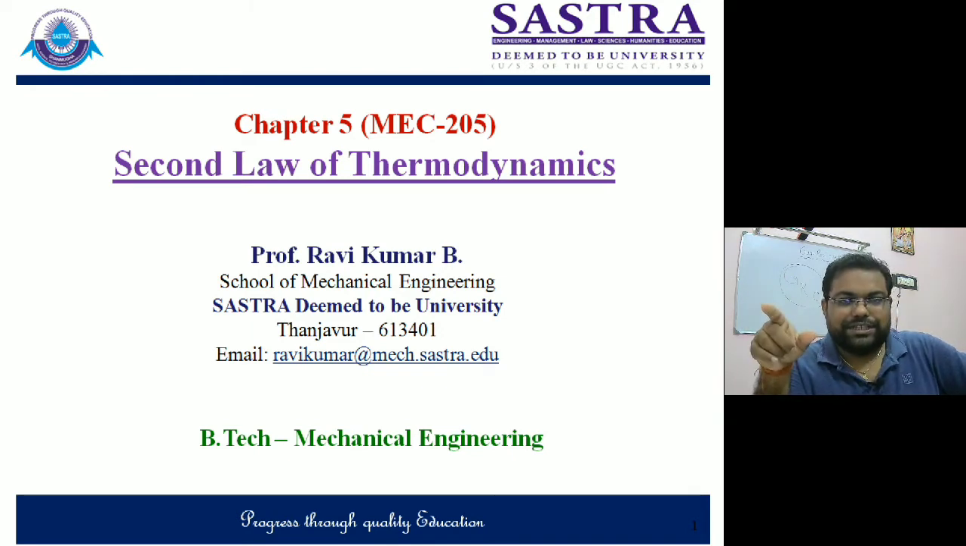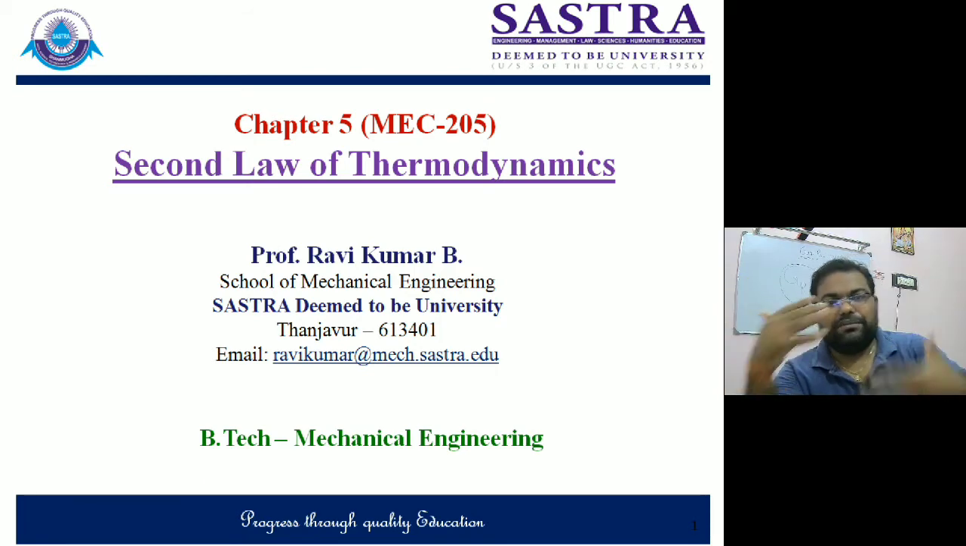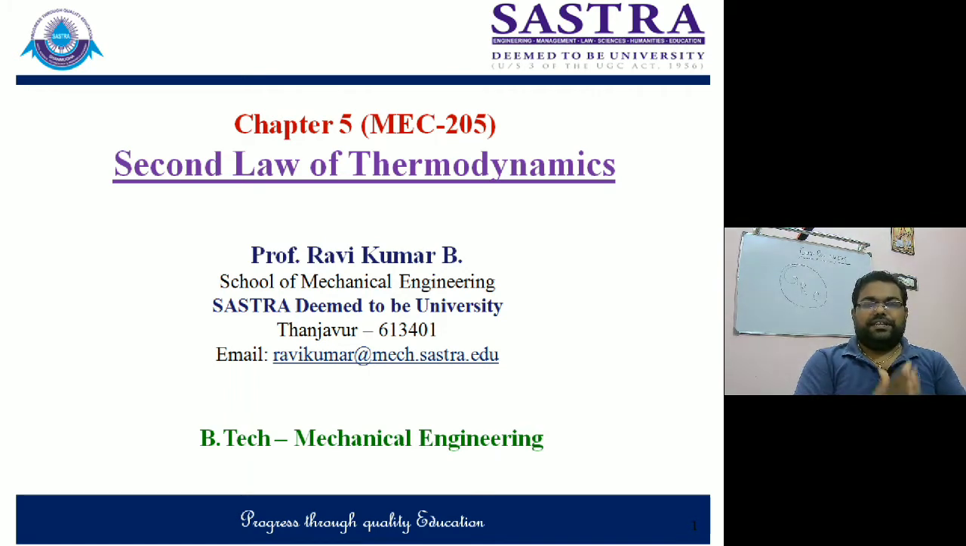The last limitation was we were not able to identify whether a certain process or a certain device is possible or not. That kind of information we were not getting from the first law of thermodynamics. That information will be accounted for in the second law of thermodynamics. That's why there was a need for a new thermodynamics law, and the second law of thermodynamics came into the picture. So let's start our discussion for today. I'm starting my presentation here.